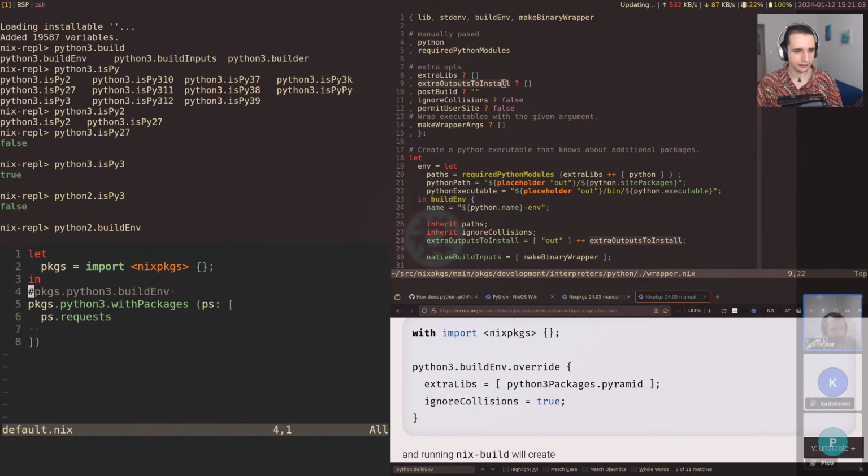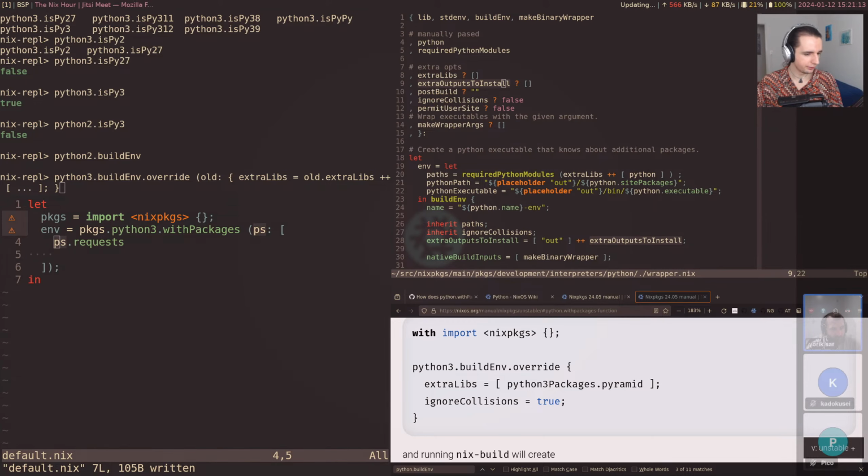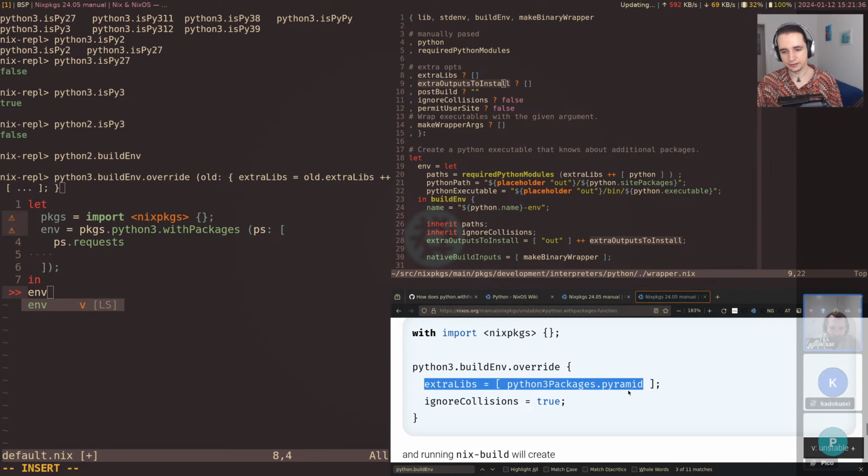So for example, let's say we declare this python.env here, right here. Oh, and just for anybody joining, maybe you can put this in chat, that need to use the YouTube stream to see what I'm doing. So, okay, we put the env here, but now let's say we want to add more packages to the environment. And so I presume that extra libs is how withPackages is implemented.